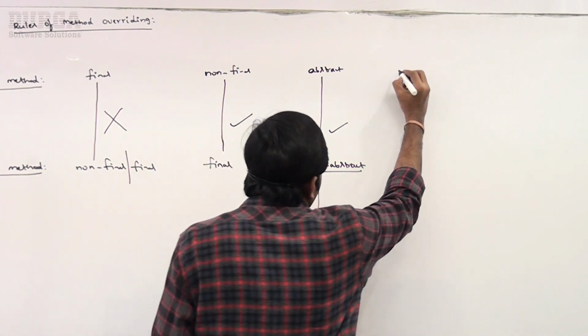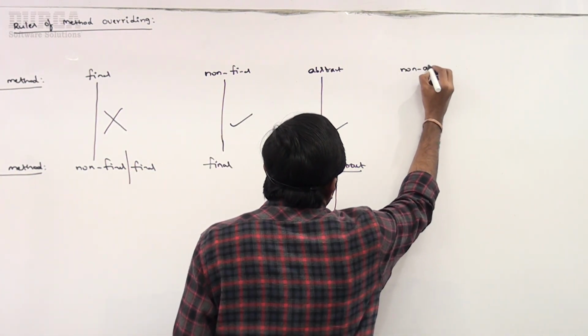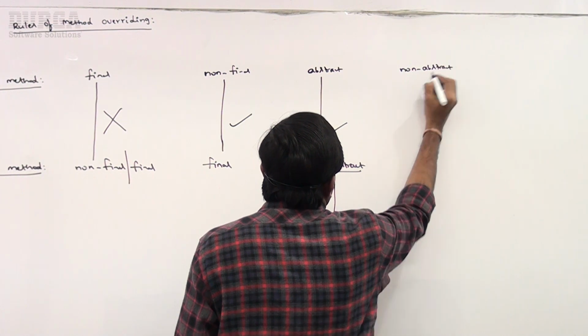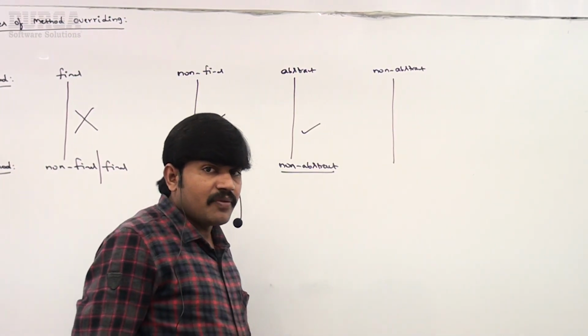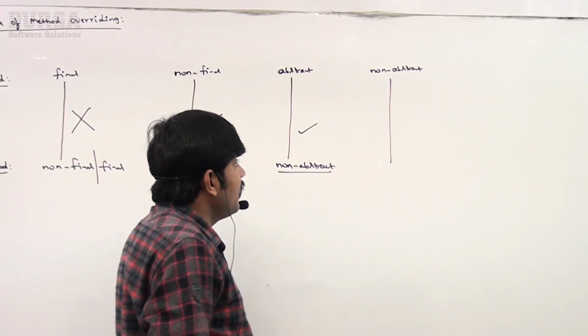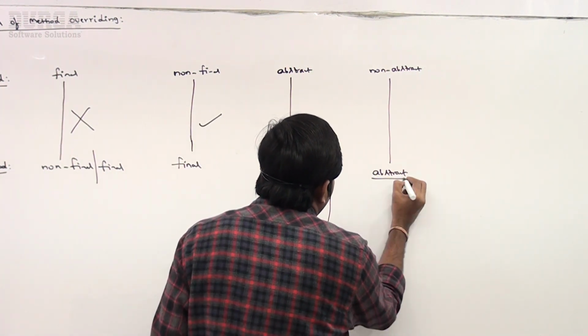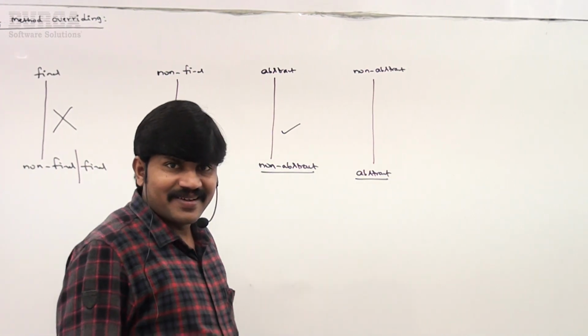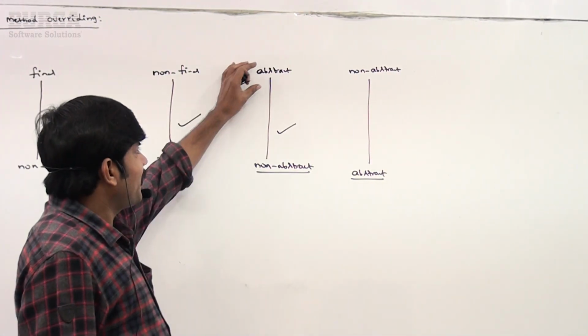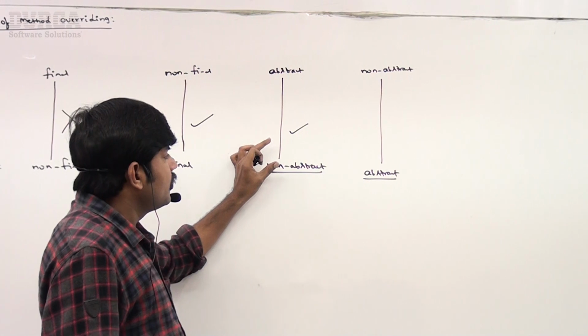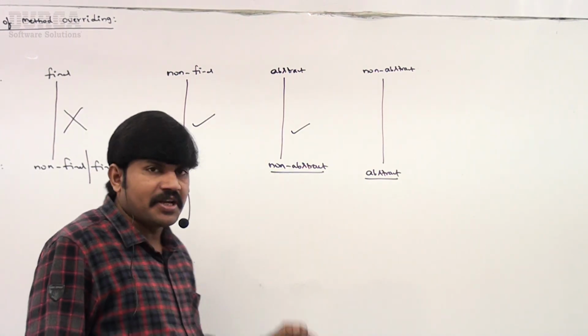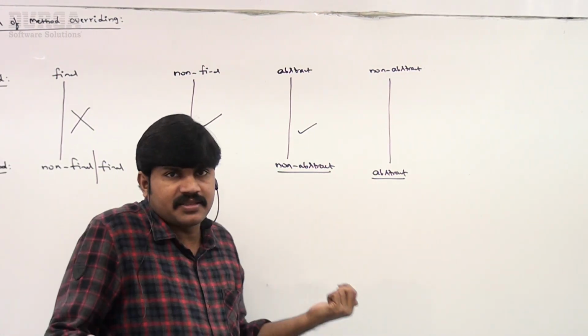Sir, if the parent class method is non-abstract, the implementation is there, and I want to override this method as abstract, is it possible or not? If the parent method is abstract, you should happily override it to provide implementation as non-abstract, right?